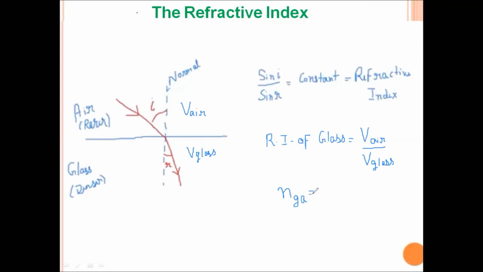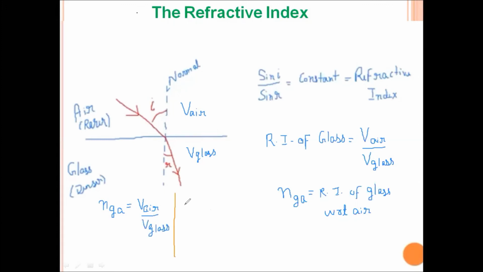Here, n_ga means refractive index of glass with respect to air. This is how we denote refractive index. So we can write n_ga, refractive index of glass with respect to air, is equal to the ratio of velocity of light in air to the velocity of light in glass.